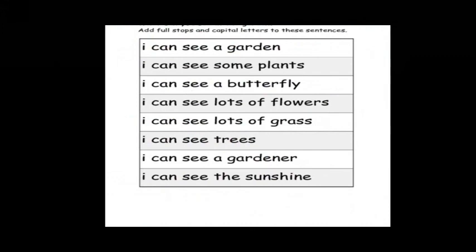Children, these are the sentences given here. What you have to do: the beginning of the sentence should be capital and the end of the sentence should be a full stop. So remember that. At the same time I will be giving one worksheet for punctuation marks in the PDF. So that homework also you have to do.